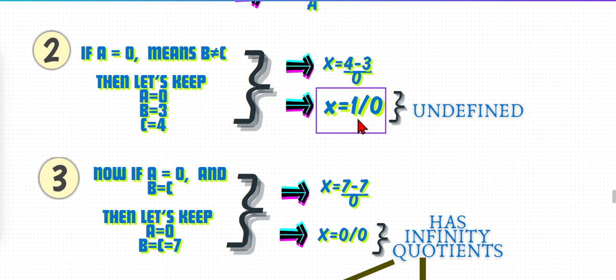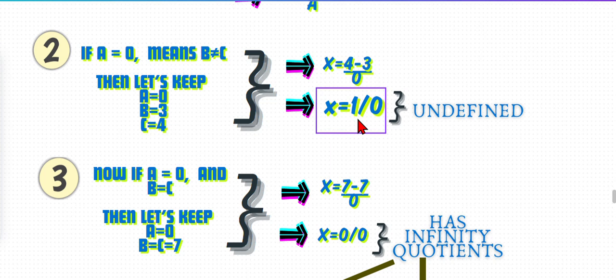See, 0 is in the denominator, which makes it undefined, because in the numerator there is 1, not 0. And 0 into any number is 0. It cannot be 1, right? So it has no solutions.